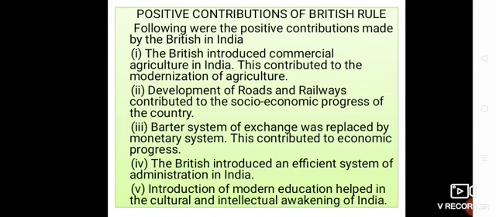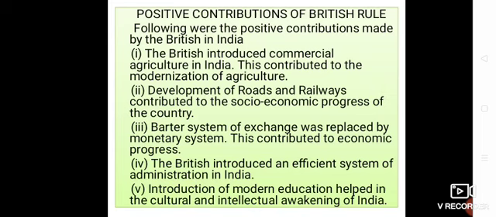Roads and railways worked as a great check on the occurrence and impact of famines, as food supplies could be transported to the affected areas in the case of drought. Shift to the monetary economy: British rule helped the Indian economy to shift from the barter system, the exchange of goods for goods, to a monetary system of exchange.